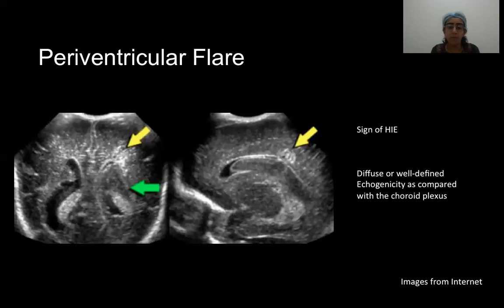There are two main pointers that we should look for. One, is it well defined or ill defined? If it is well defined, as if we can draw a line around this lesion, then it is probably pathologic periventricular flare. Also, compare the echogenicity of this lesion with the echogenicity of the choroid plexus. This is more echogenic, that is whiter than the choroid plexus, and this suggests that this is pathological HIE.